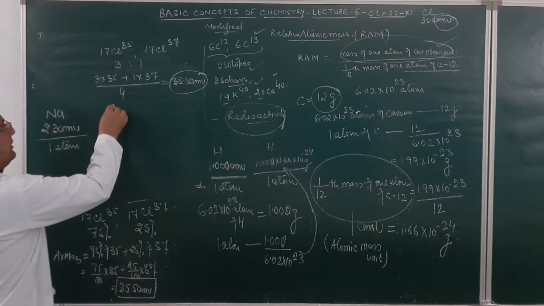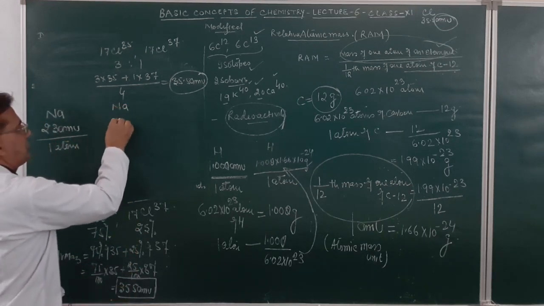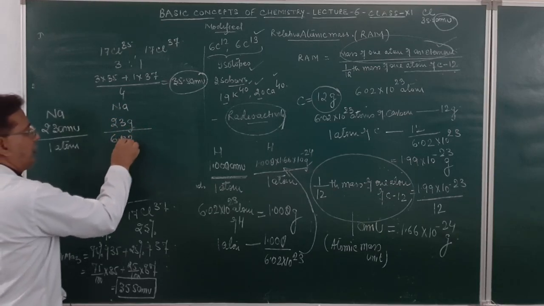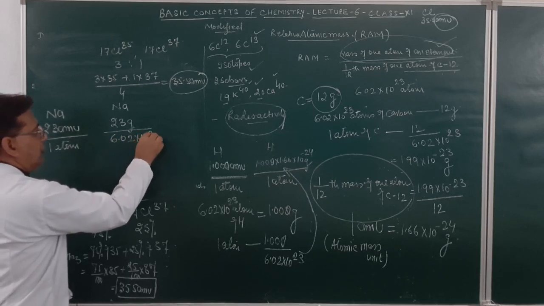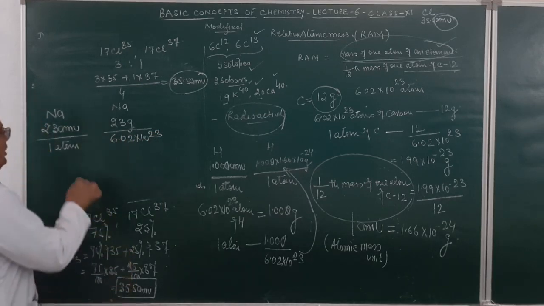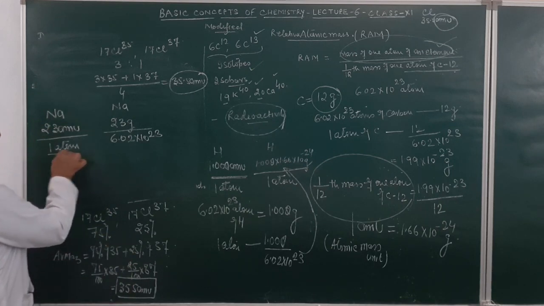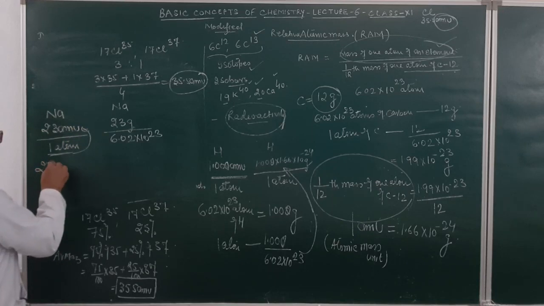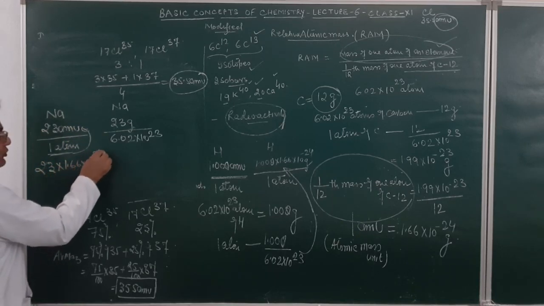If I say sodium atom is 23 gram, it is the mass of how many atoms of sodium? 6.02 into 10 raised to power 23. Am I clear? If the mass of one atom of sodium is to be expressed in gram, how will I express? This will be 23 into 1.66 into 10 raised to power minus 24 gram.